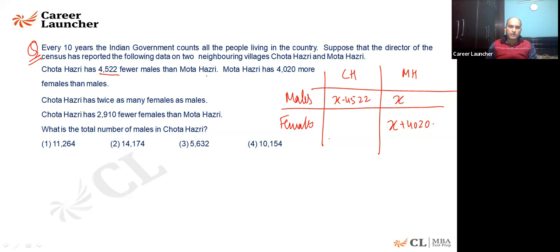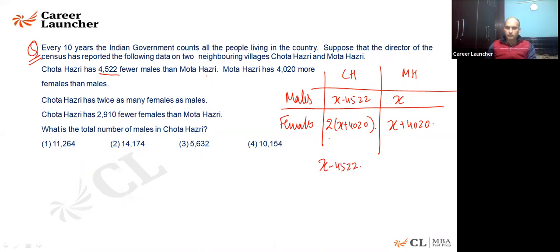Chota Hazari has twice as many females as males, so females will be twice of this. Chota Hazari has 2,910 fewer females than Mota Hazari. So the number of females in Chota Hazari is 2,910 less than Mota Hazari. That is x minus 4,522.